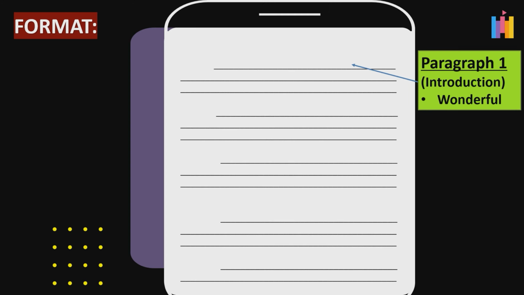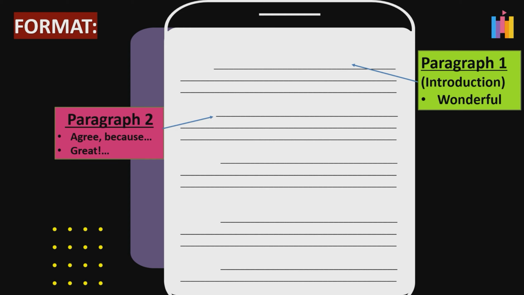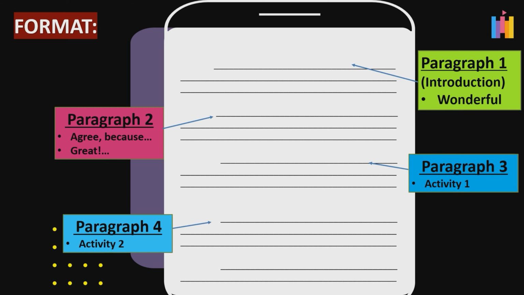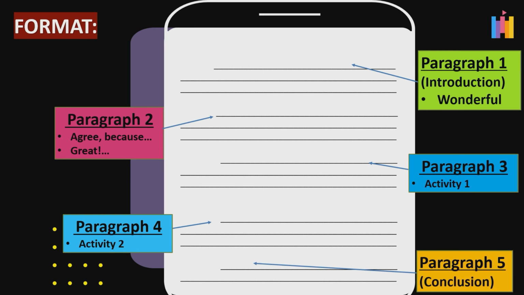Let's take a look at the format of the email that you're going to write later. So briefly, there will be 5 paragraphs. The first paragraph will be your introduction, and you're going to use the note wonderful in your first paragraph. Paragraph 2, you will use the words agree, because, and the word great. Paragraph 3 and paragraph 4 will be your suggestion of the 2 activities for the program. And your last paragraph will be the conclusion.